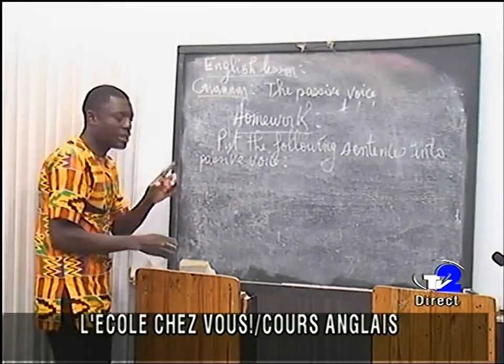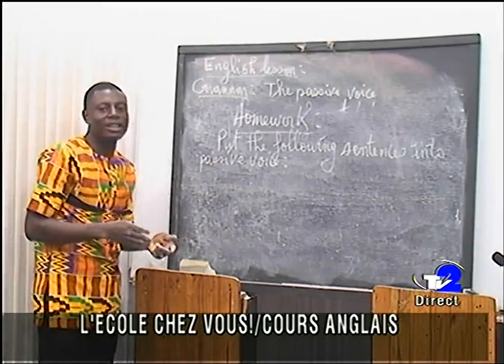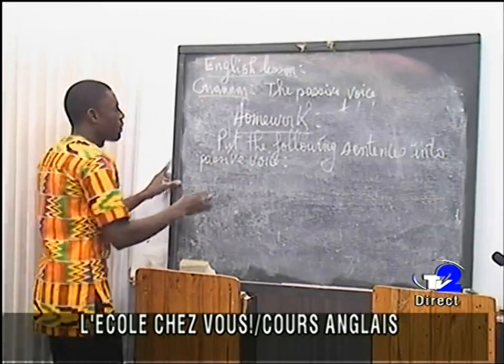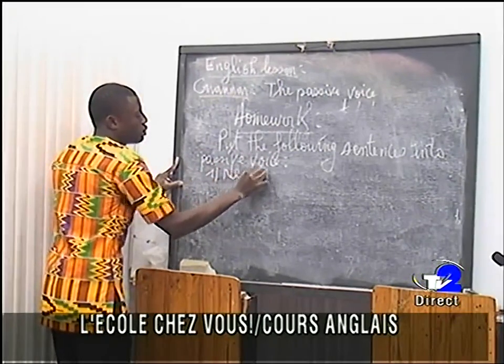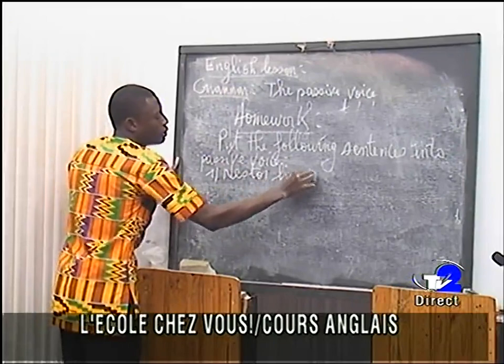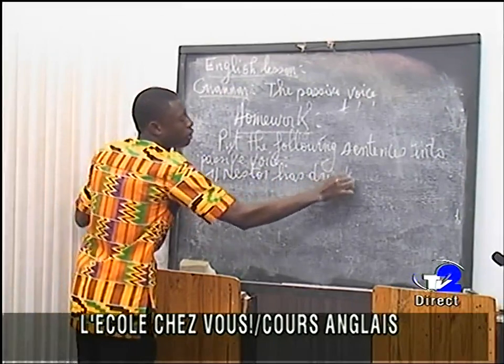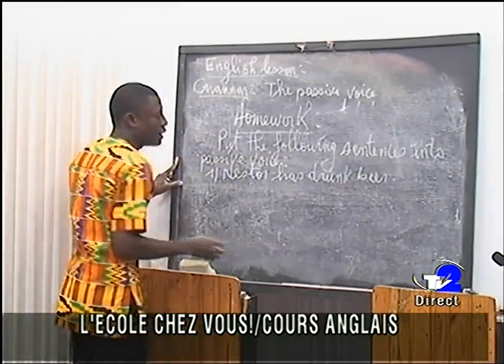You have just two sentences because I have given you some already. Number 1, Nestor has drunk beer. Okay, that's the first one.